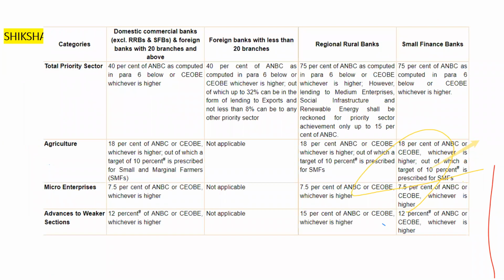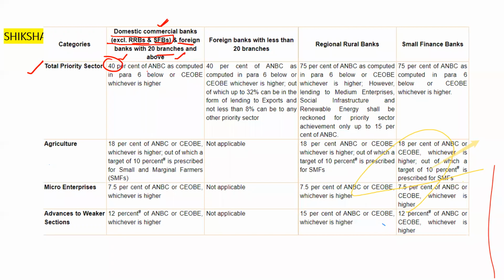So now let's discuss. This is a chart mentioned in the RBI circular. You have to go through all these points one by one. This is very, very important. First one is the categories. Here is the total priority sector, that is 40% for the commercial banks, excluding RRBs and small finance banks. Foreign banks with 20 branches and above, these rules are applicable on that.